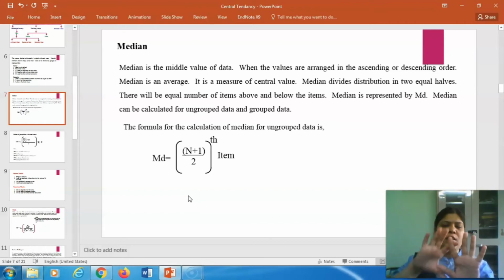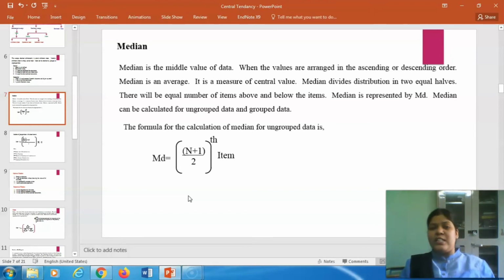And look here, there is an equal number on this side, and an equal number on this side also. Two fingers are present here, and two fingers are present here, so this value is called the median of this total observation.